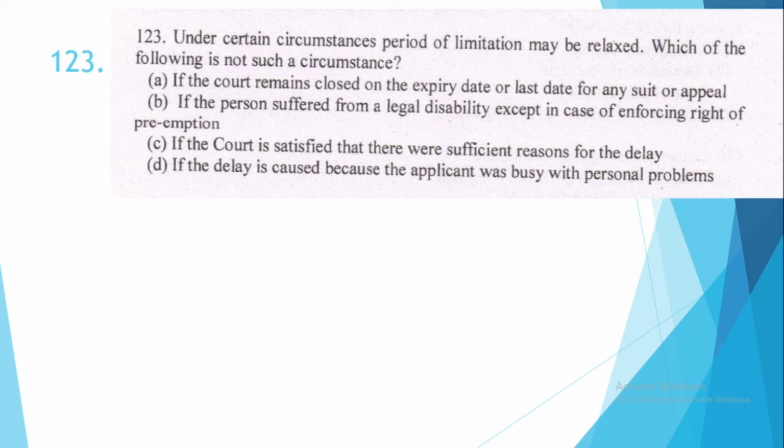Which of the following is not a circumstance? The correct option is option number D. The delay is caused because the applicant was busy with personal problem. So this is not the reason to seek for the remedy of relaxation in period of limitation.